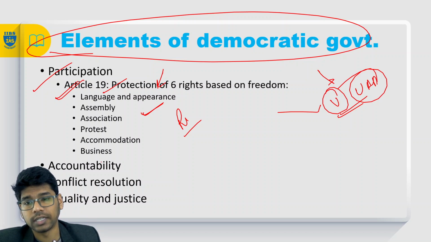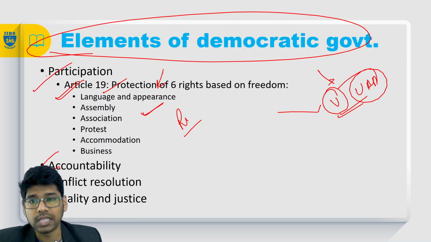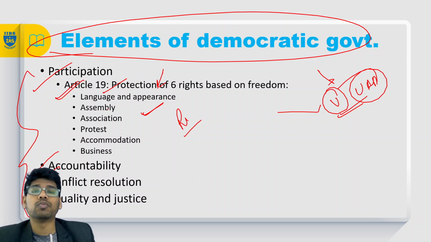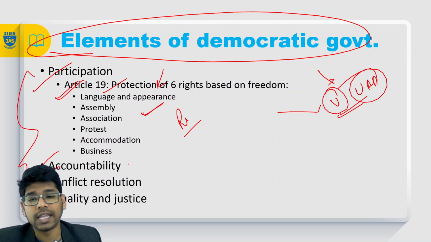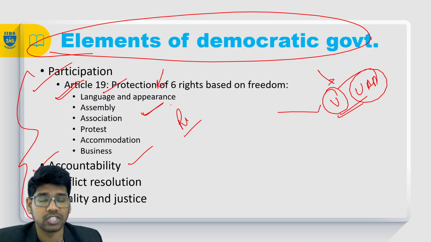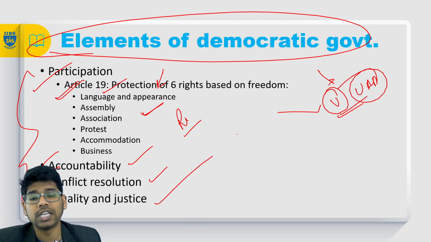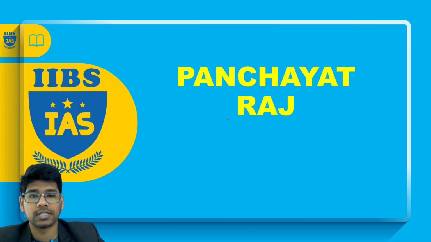So under Article 19, and also accountability, conflict resolution, and equality and justice. These are the different elements of democratic government. We should allow the people to participate, and there has to be accountability for the actions done by the government, and conflict resolution. If the people are facing some issue, it has to be resolved immediately, and they should ensure equality and justice.